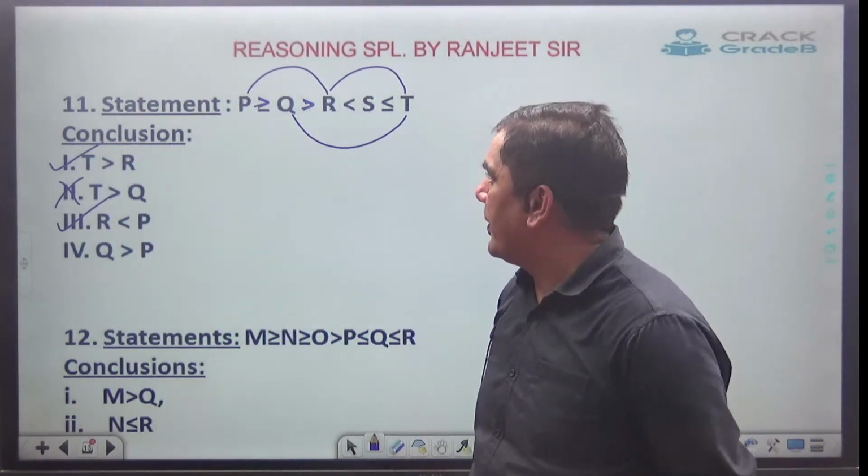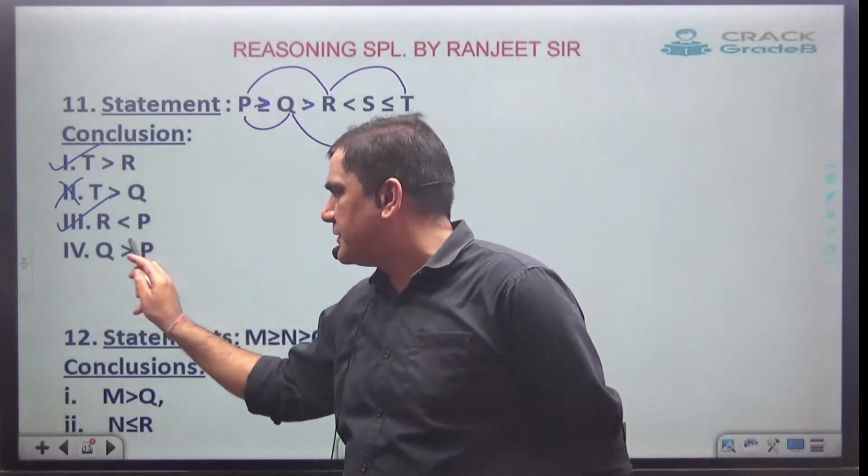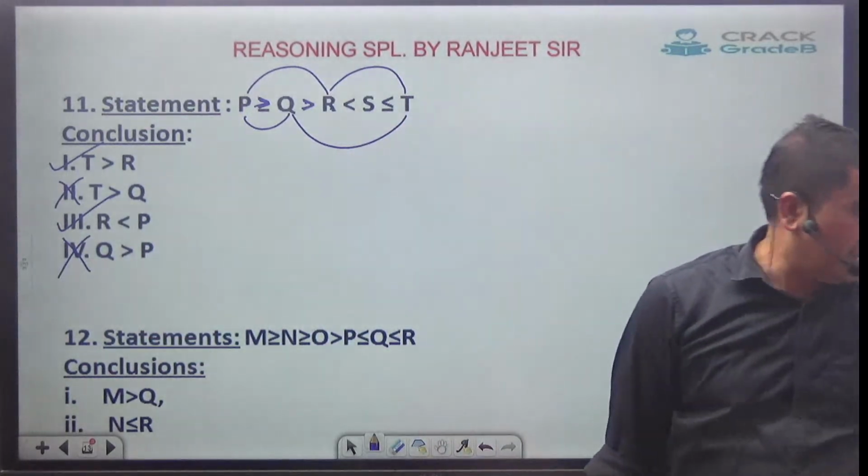Correct. Q and P. They have given faces towards P and equal to. Here the face is towards Q. Wrong. Clear?